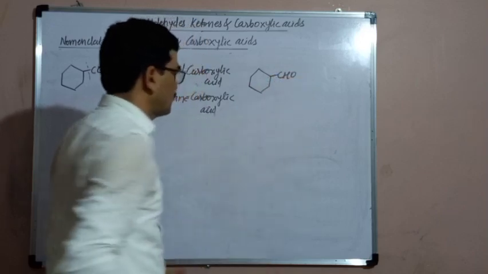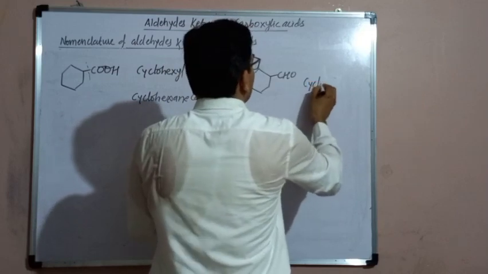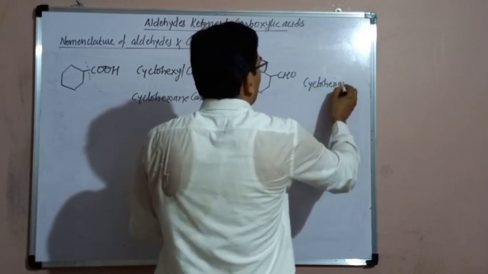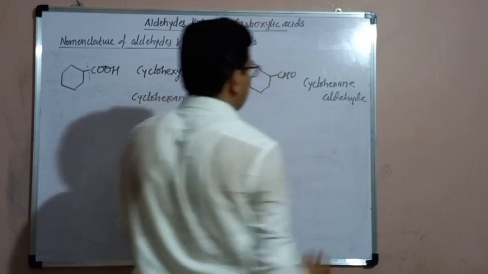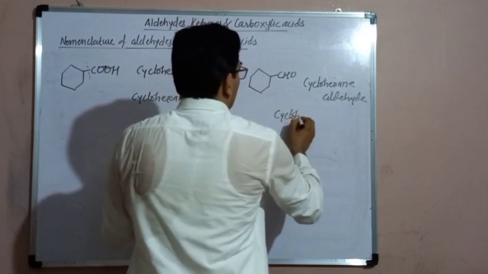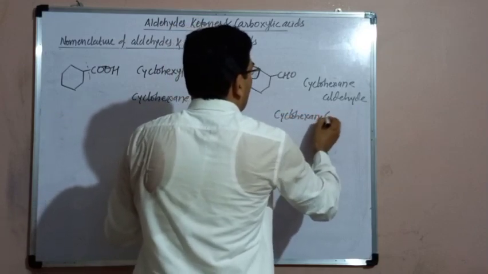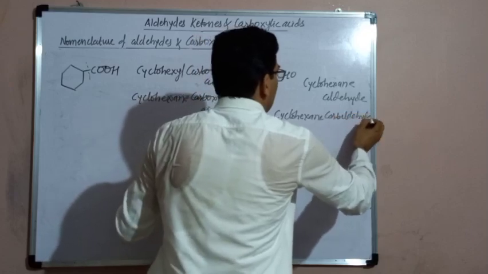The corresponding aldehyde is cyclohexane aldehyde with CHO. This is the common name or trivial name. Now the IUPAC name will be cyclohexane carbaldehyde.